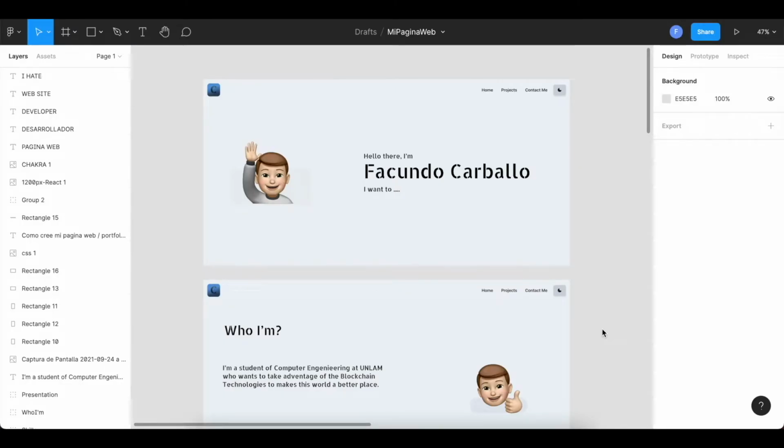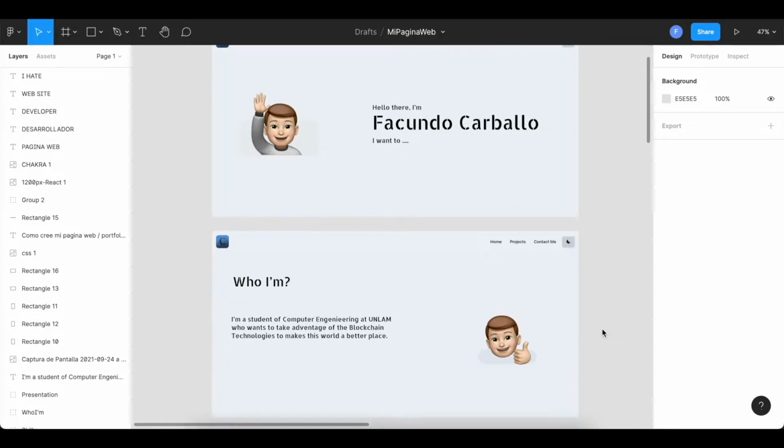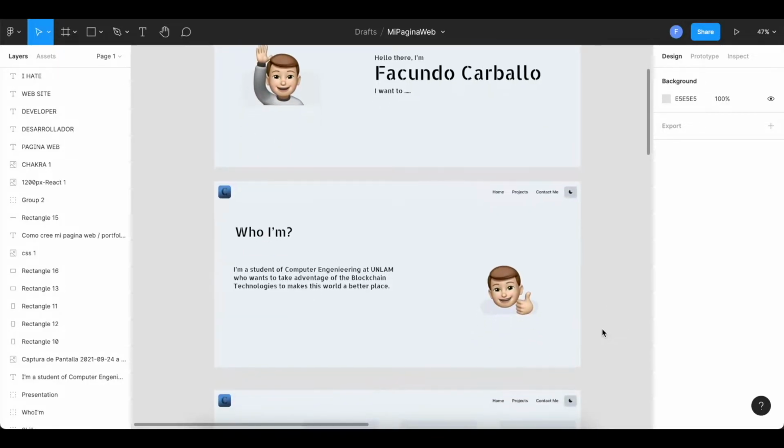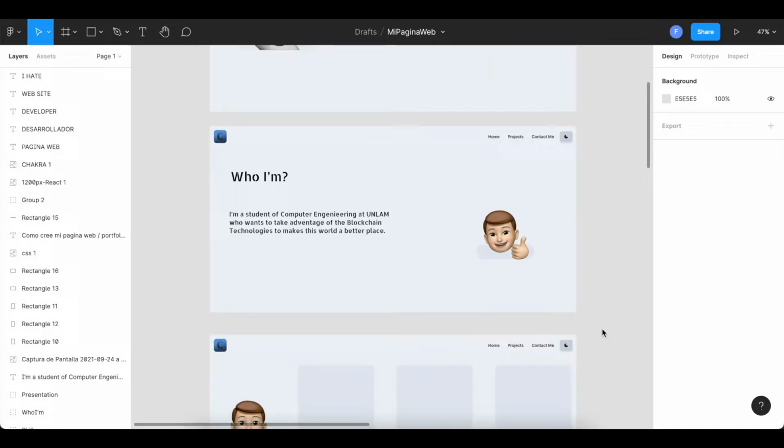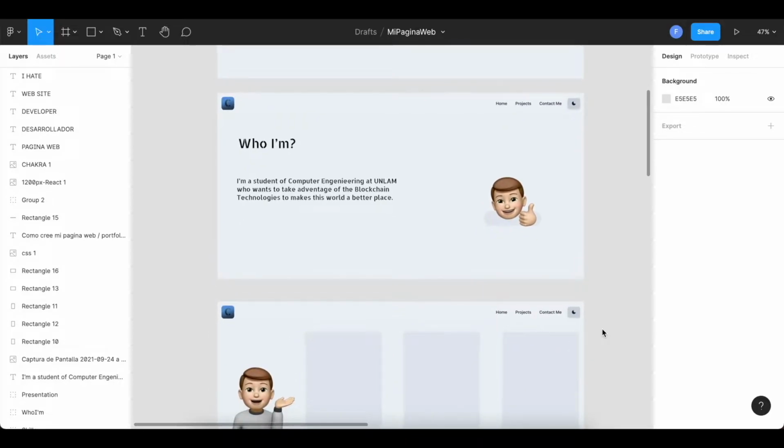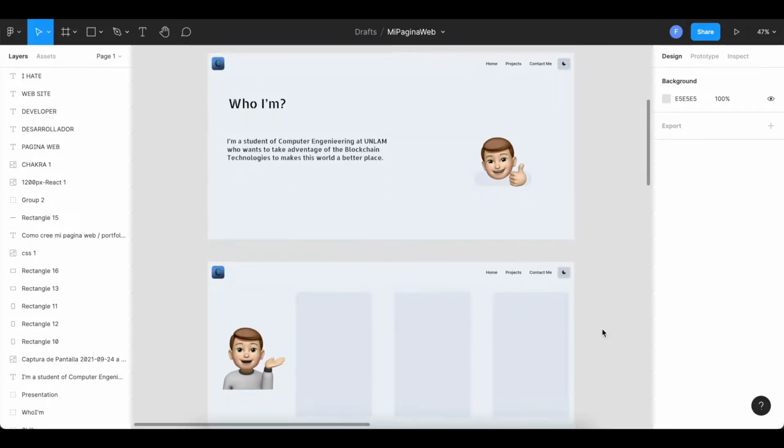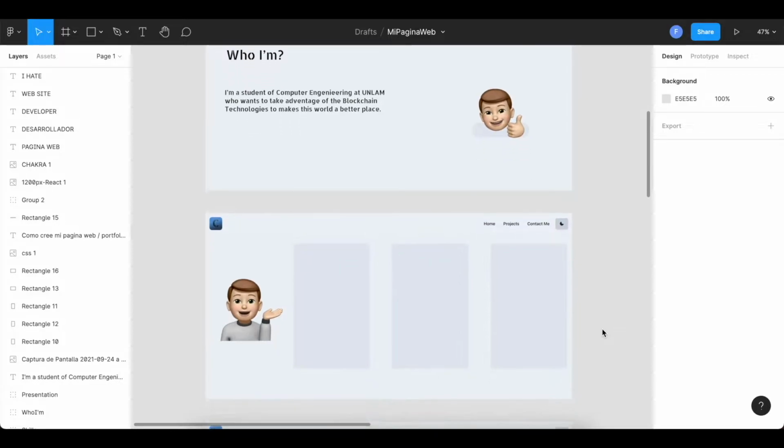Well, this may seem like a big difference from what I said in my other videos, but for this website I spent a lot of time thinking about the design of the site on Figma. It was quite similar to my final product.